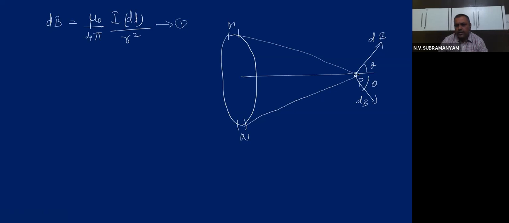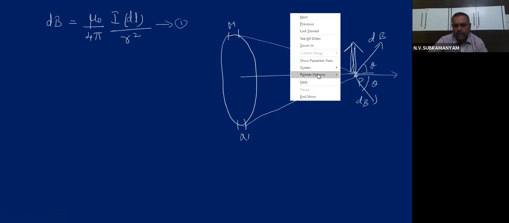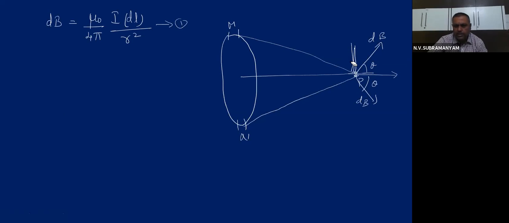Now, I can divide this dB into two components here. You know how to divide the magnetic field. Magnetic field is what? Vector. Any vector we can resolve into how many components? We can resolve into two components, right or not? So, let me take a pen.